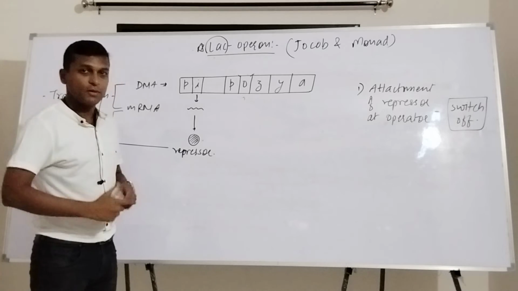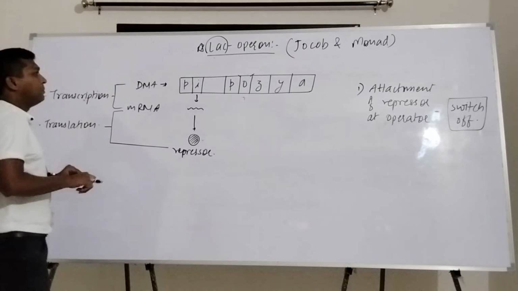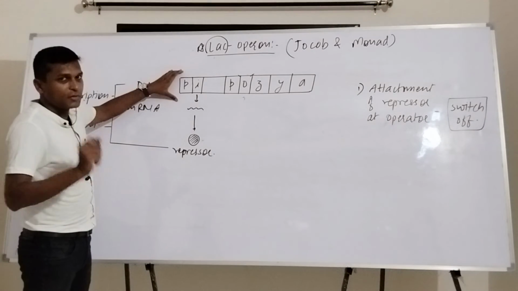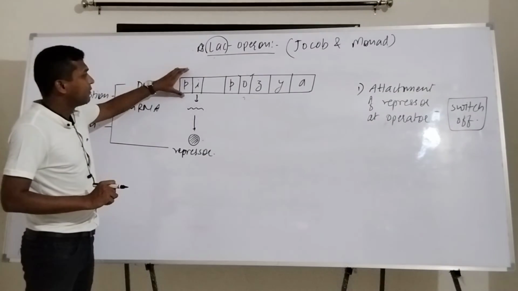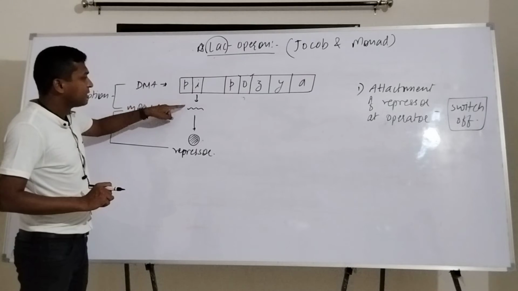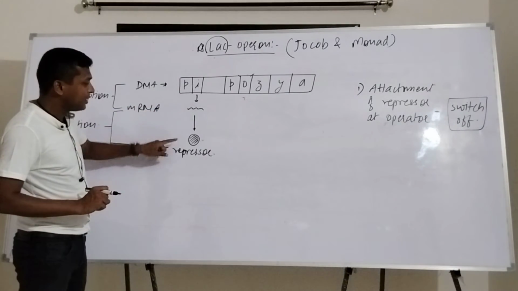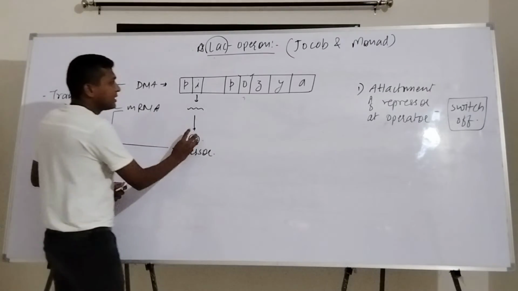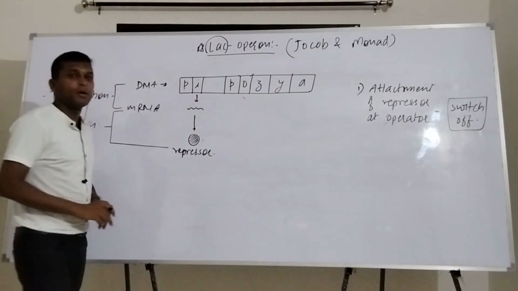And what will be the function of these lactose molecules? Now, RNA polymerase has come here. No second guess, we are talking about it. RNA polymerase has come. It went to the I region. That is how it has produced one mRNA. From that mRNA, the repressor molecule is produced. What is the function of this repressor molecule? Its basic nature is to go and get attached at the operator region.